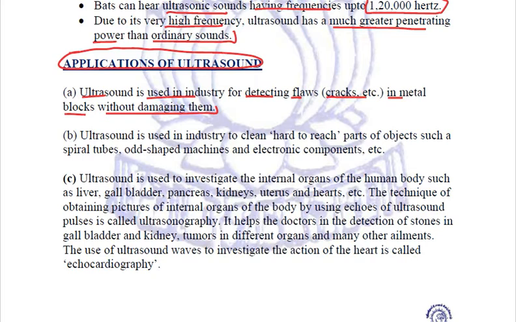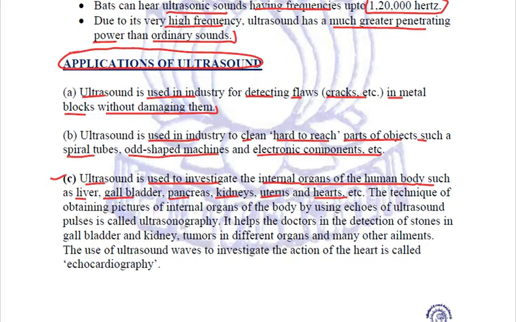Second use of ultrasound is that it is used in industry to clean hard to reach parts of objects such as spiral tubes, odd shaped machines or electronic components. Quite an important use is that ultrasound is used to investigate the internal organs of the human body, such as the liver, gallbladder, pancreas, kidney, uterus or even heart.